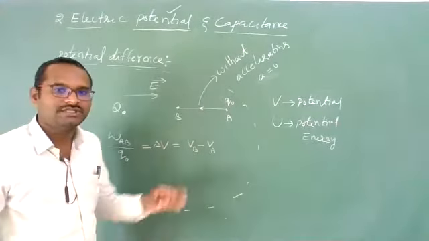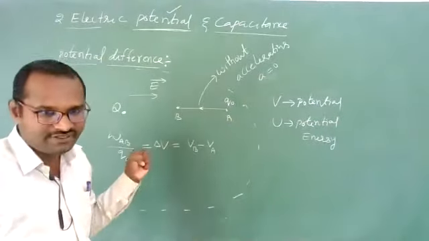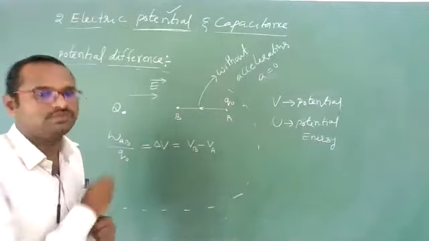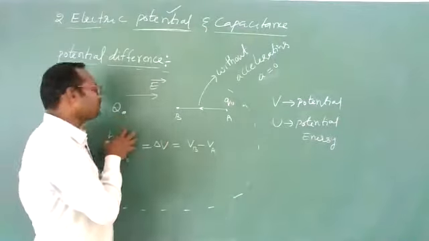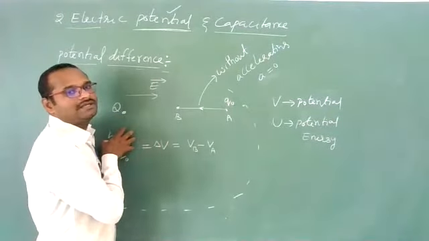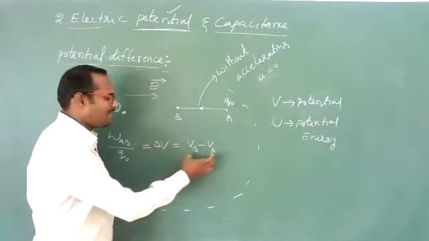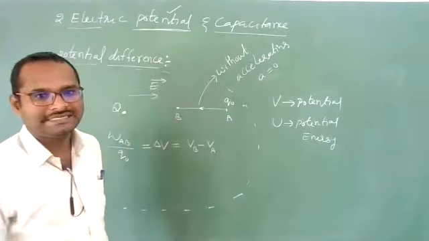Without any acceleration, against this electrostatic field, if you move a unit positive test charge, then how much work you perform on that, that work done per unit charge is called electrostatic potential difference.